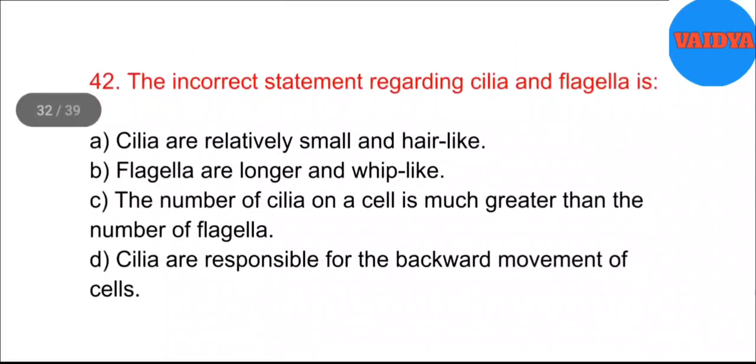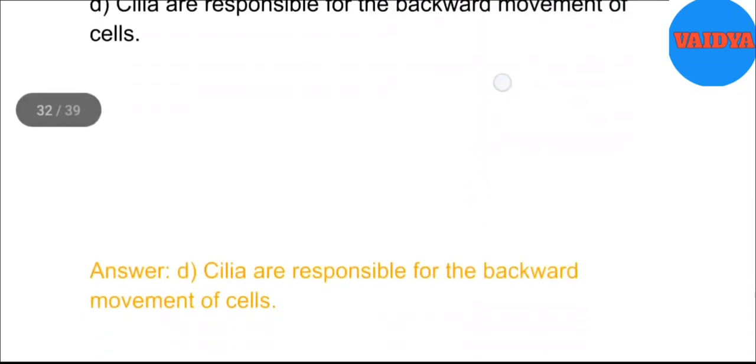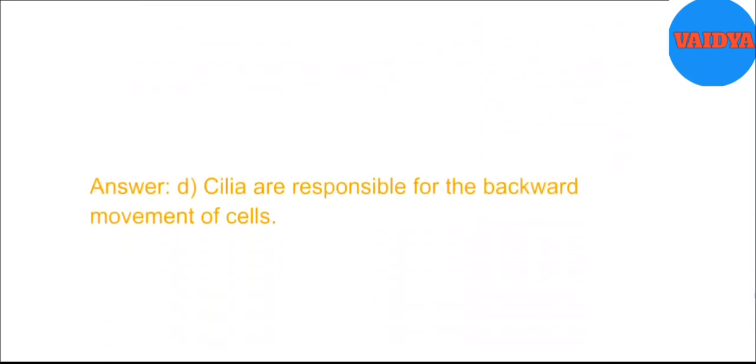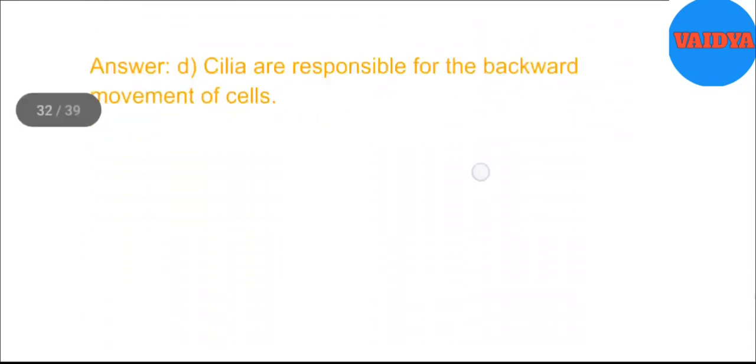42. The incorrect statement regarding cilia and flagella is A. Cilia are relatively small and hair-like. B. Flagella are longer and whip-like. C. The number of cilia on a cell is much greater than the number of flagella. D. Cilia are responsible for the backward movement of cells. Answer. D. Cilia are responsible for the backward movement of cells.